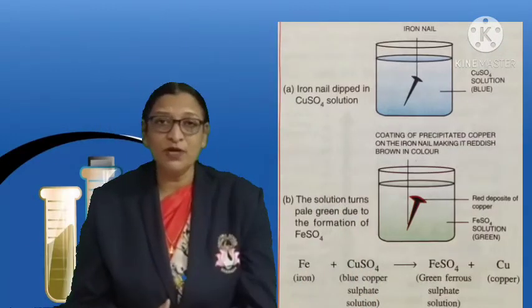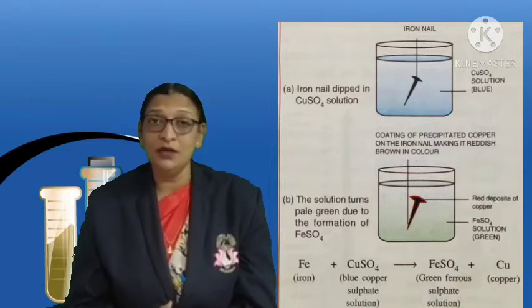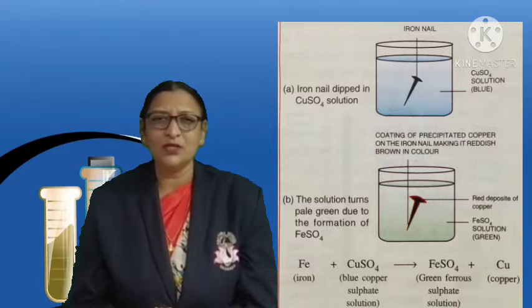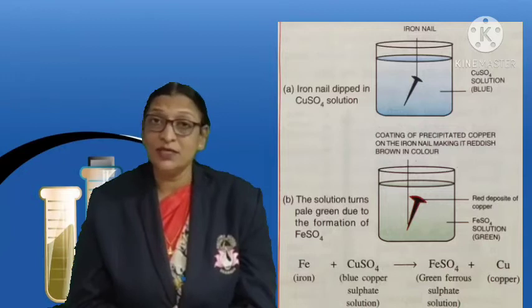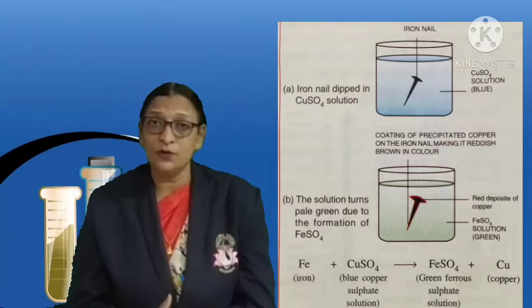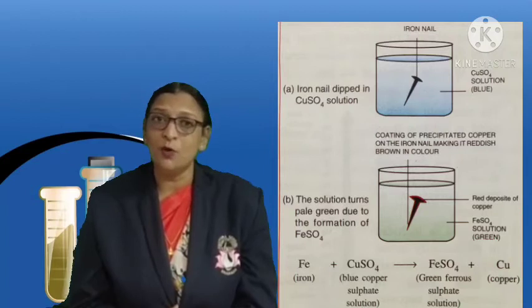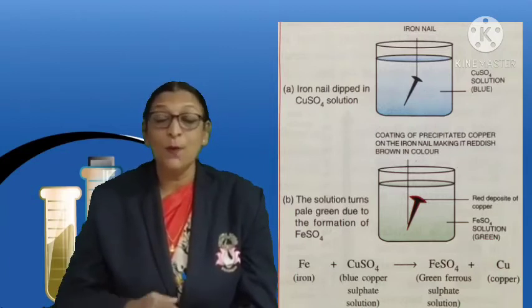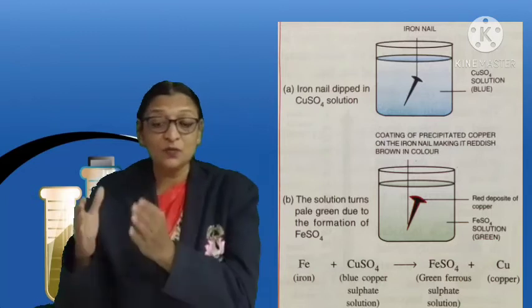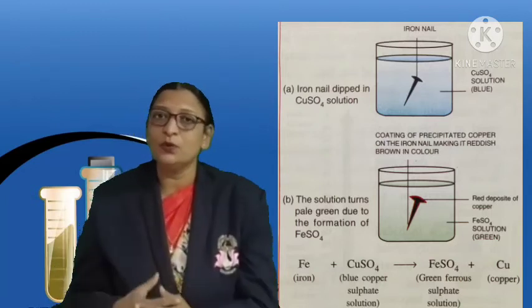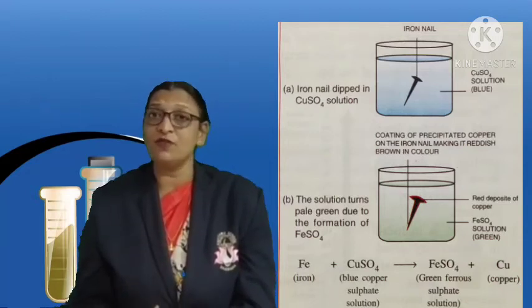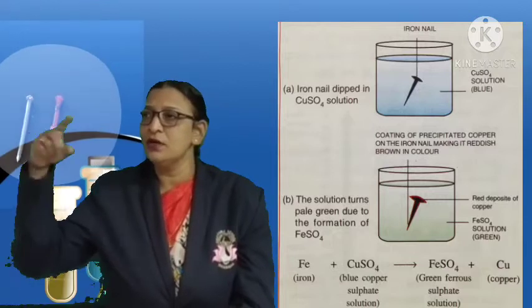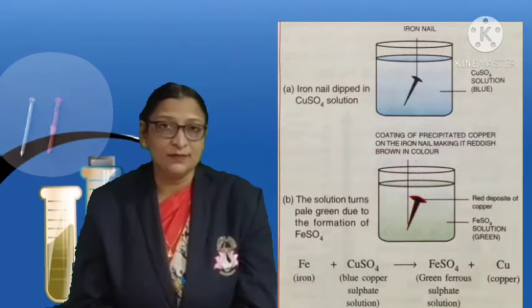In the same way, if you take copper sulfate solution and keep an iron nail in it for some time, the reaction takes place a little slowly, but after some time you will notice once again a color change of the copper sulfate solution. Here the blue colored copper sulfate solution turns to pale green color, and this pale green color is nothing but due to the newly formed ferrous sulfate, and on the surface of the nail you can see reddish colored copper gets deposited.